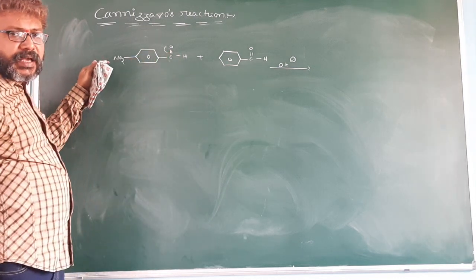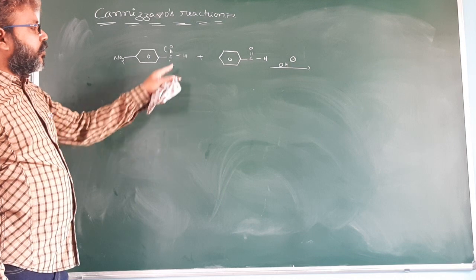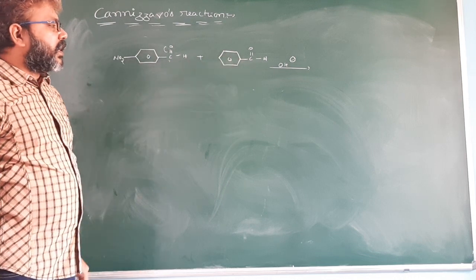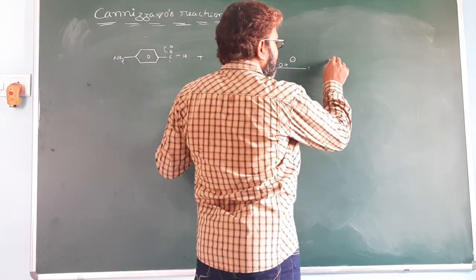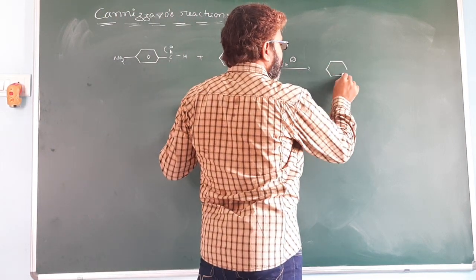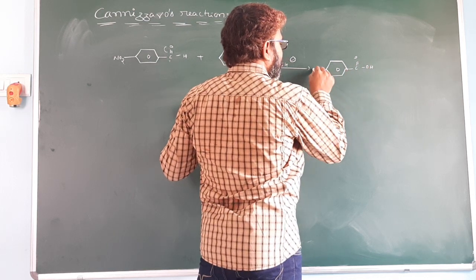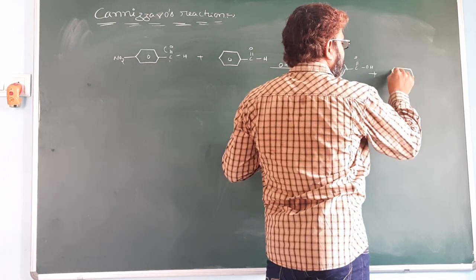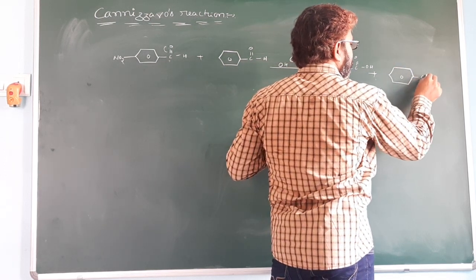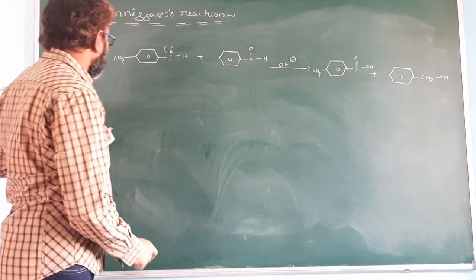OH minus attacks here. When OH minus attacks here, it is a good hydride donor. H minus attacks here, and it undergoes oxidation. It is converted into paranitrobenzoic acid. The other is converted into paranitrobenzyl alcohol. Now you see another example.